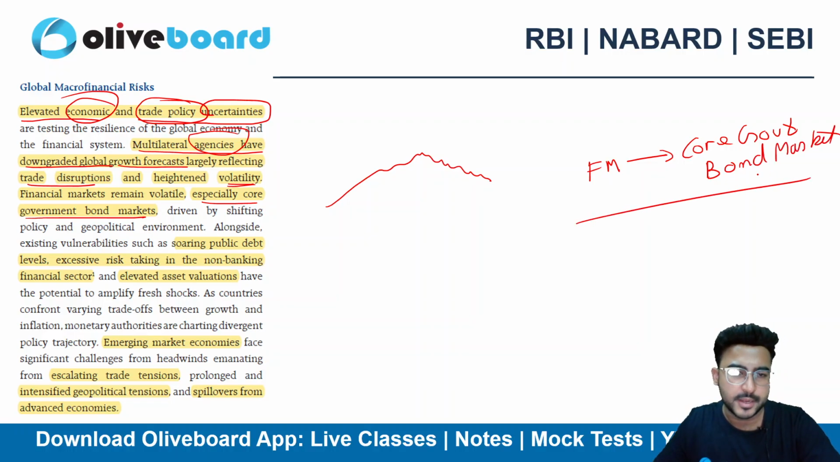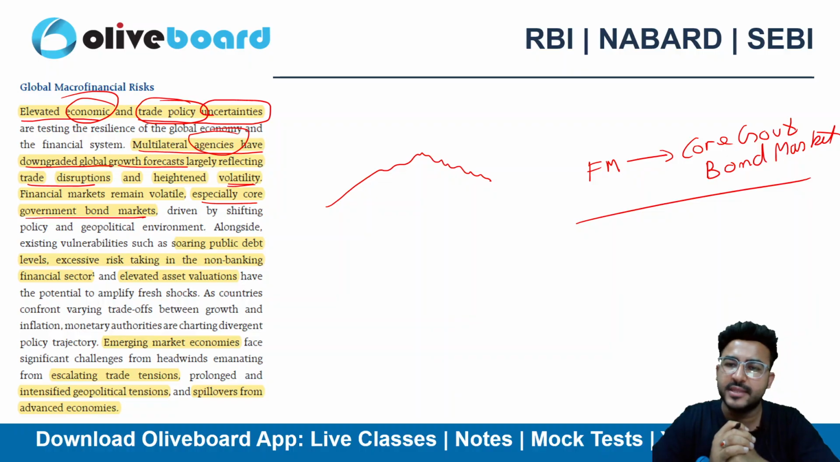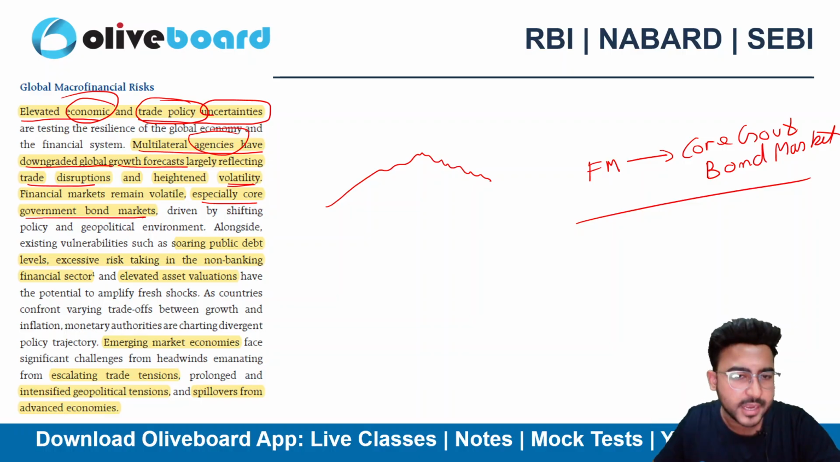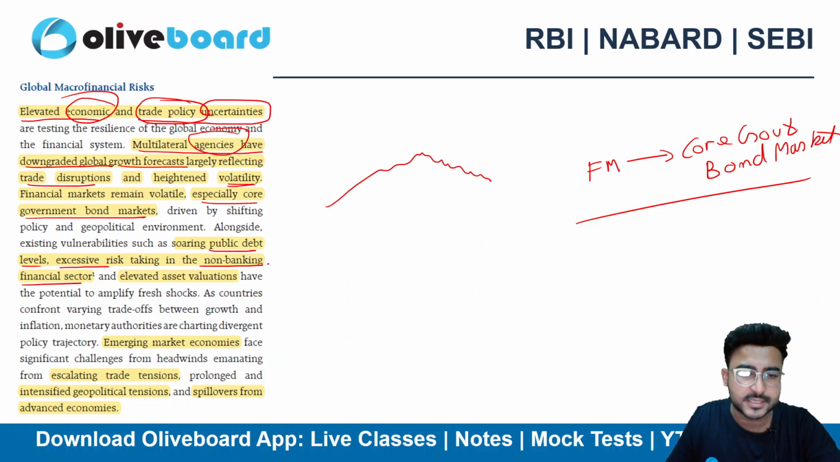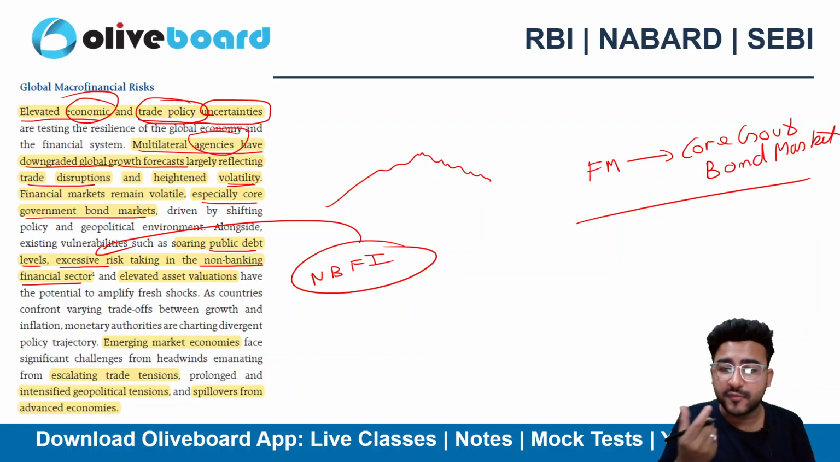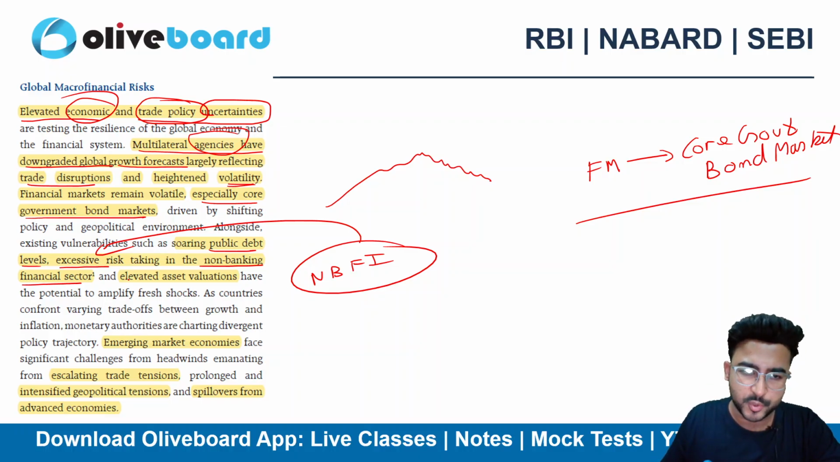as per the Financial Stability Report, right? So broadly, I can frame a map in my mind that yes, these are the keywords that I need to understand. We will be playing around these keywords only in this Financial Stability Report, right? Soaring public debt levels. We all know that public debt levels are quite high these days, especially in the United States. Excessive risk taking in the non-banking financial sector. So NBFIs are taking excessive risk. How? Maybe they are giving unsecured loans. Maybe the problem of leverage is still persistent, right? So we'll be discussing each and everything in the particular report.